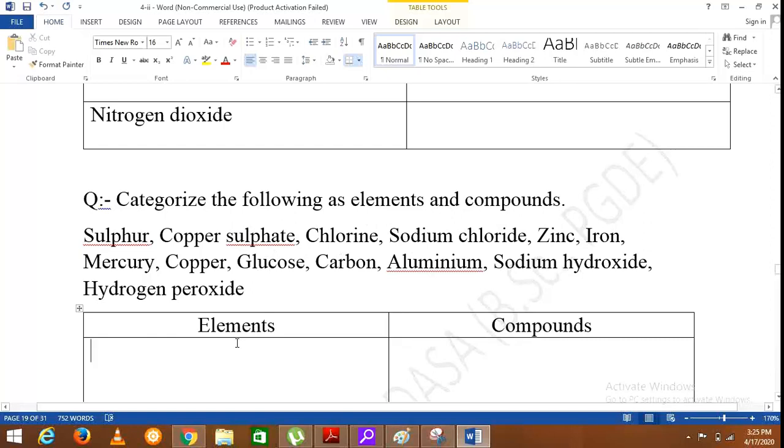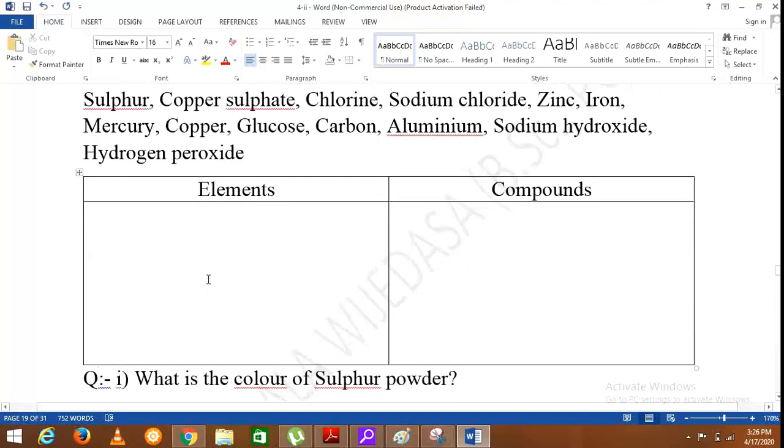If I name the elements present here, they are sulfur, chlorine, zinc, iron, mercury, copper, carbon, aluminium. And the compounds present here are copper sulfate, sodium chloride, glucose, sodium hydroxide and hydrogen peroxide.